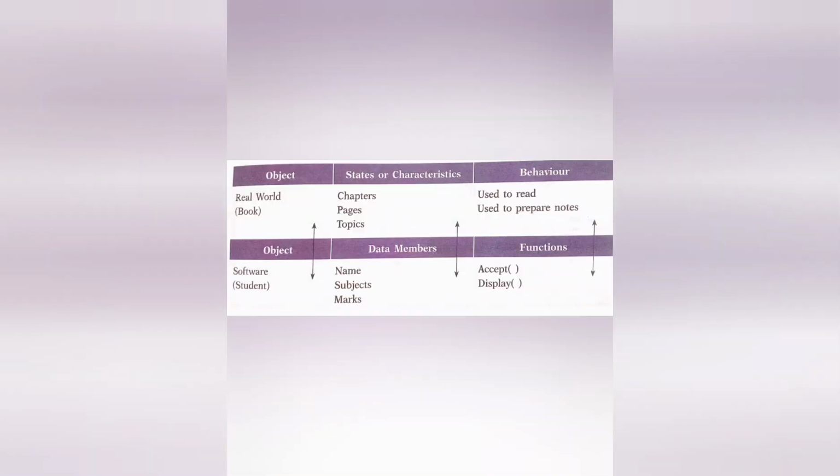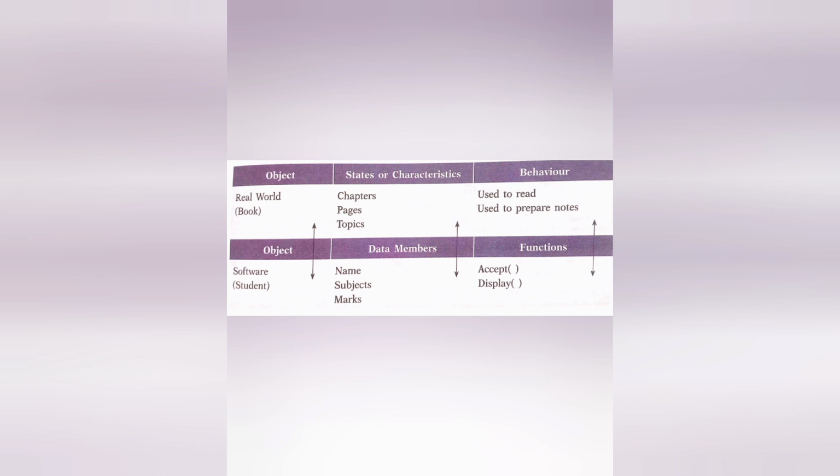Here is a comparison of a real world object and a software object. A real world object is a book. The characteristics of books are chapters, pages, and topics. Its behaviors are used to read, used to prepare notes. And here is a software object, student. The data members, that's the characteristics of students, are name, subjects, marks. We can prepare the mark list of a student.